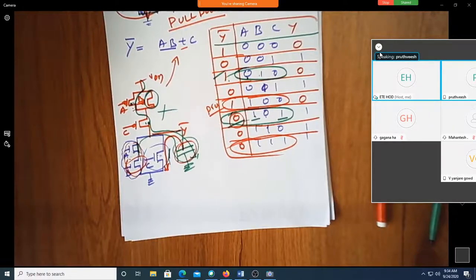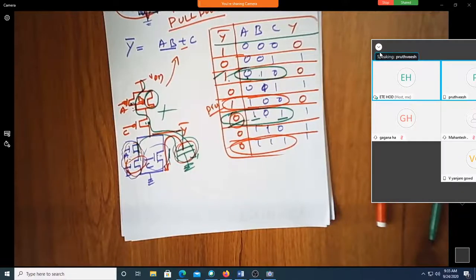Next, in the pull-up circuit, A is off, B is on, and C is on.